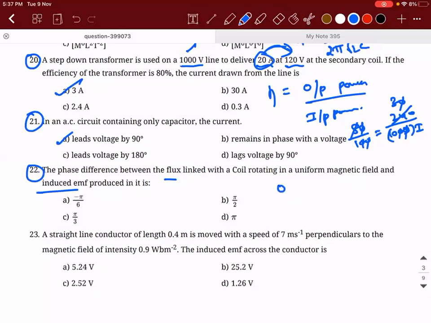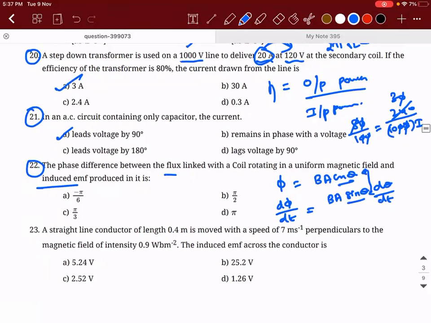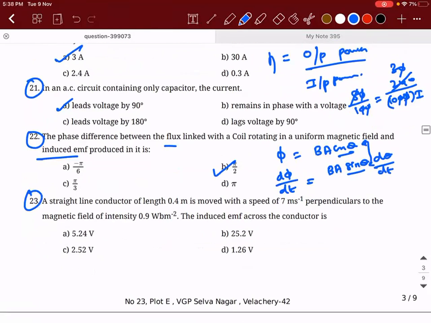See, what is flux? BA cos theta. Induced EMF is d phi by dt, right? Which will be BA sin theta into d theta by dt. So what is the phase difference between them? Here it is cos theta, here it is sin theta. So what is the phase difference between flux and EMF? Sin and cos, pi by 2. That's the answer.